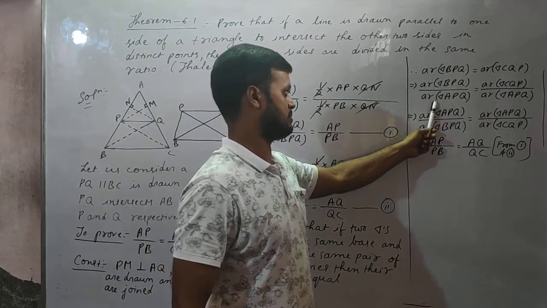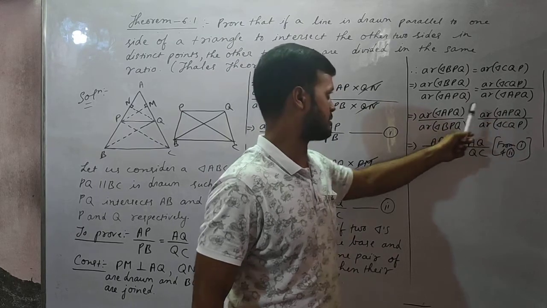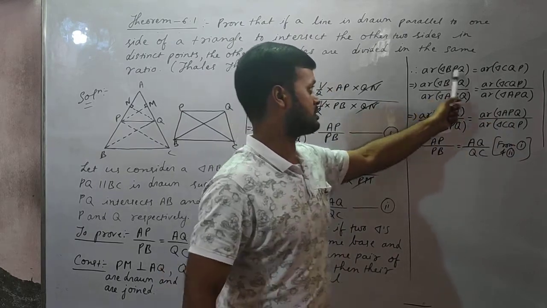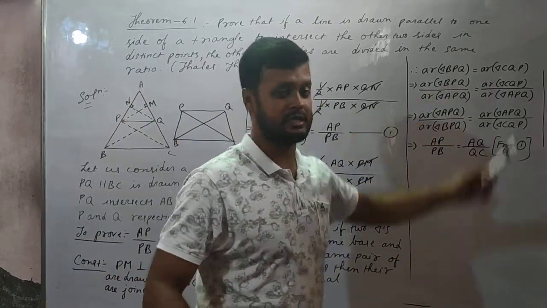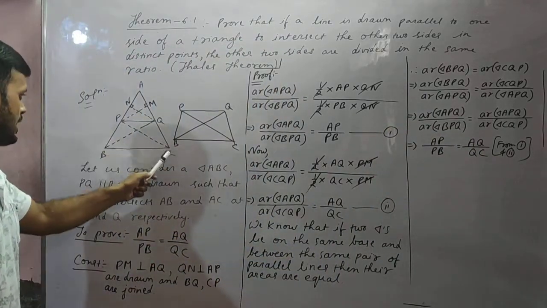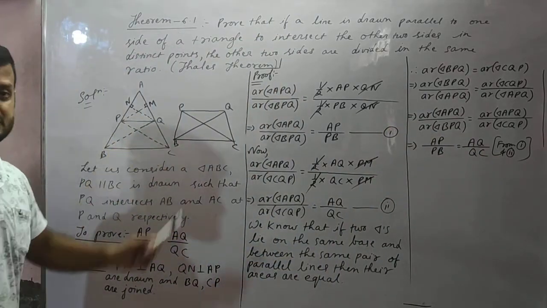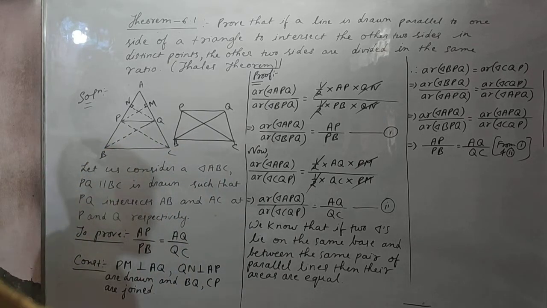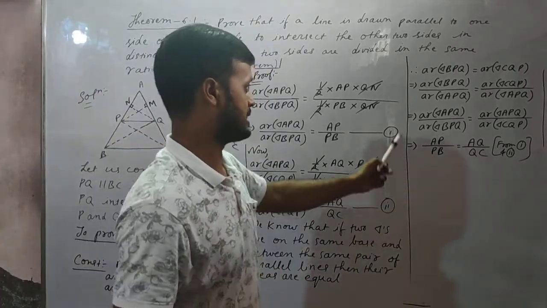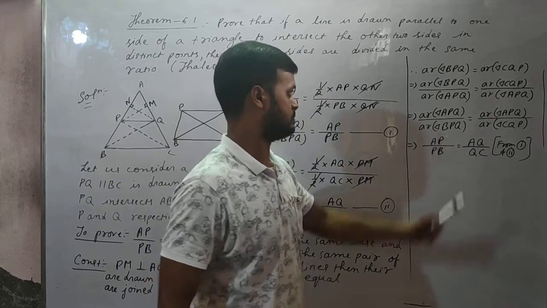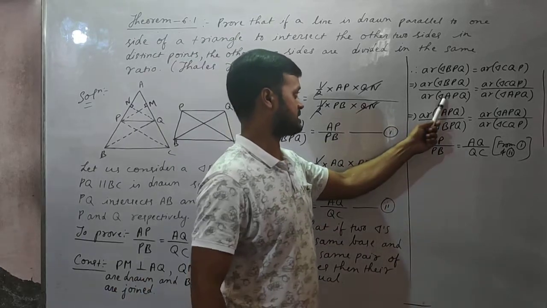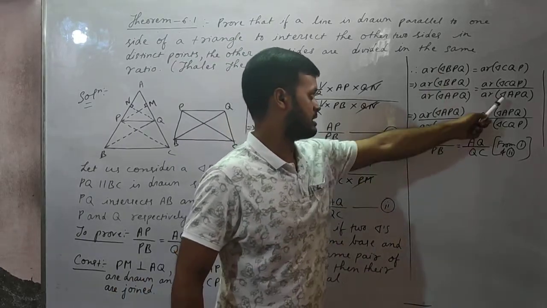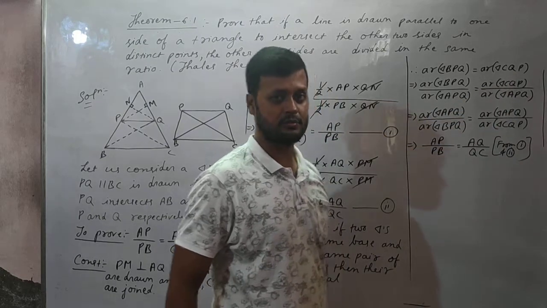Because both the triangles BPQ and CQP lie on the same base PQ and between the same pair of parallel lines PQ and BC, area of BPQ and area of CQP are equal. Next I reversed both sides. If I reverse this side, then APQ will go up and BPQ will come down. If I reverse this side, then APQ will come up and CQP will come down, isn't it?